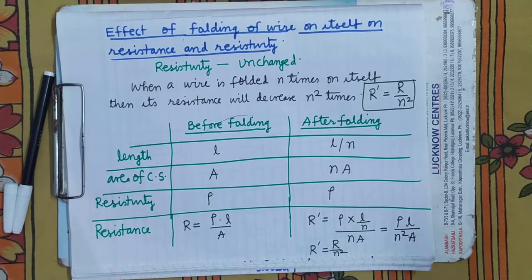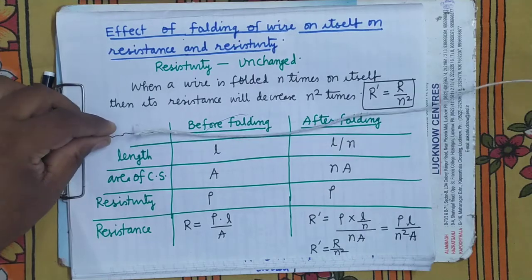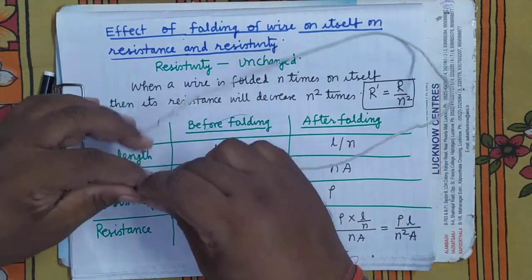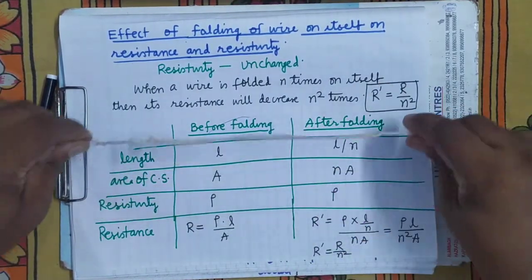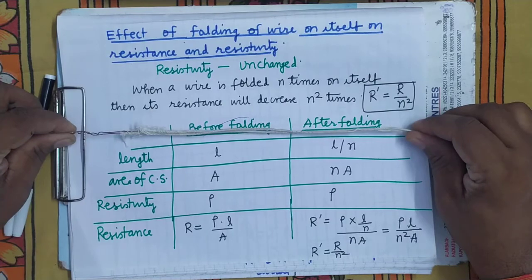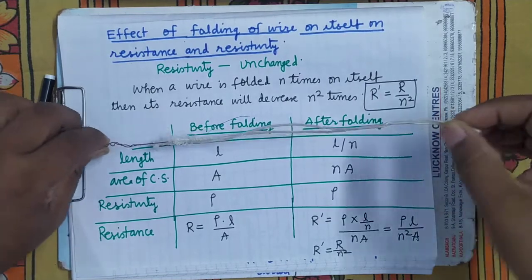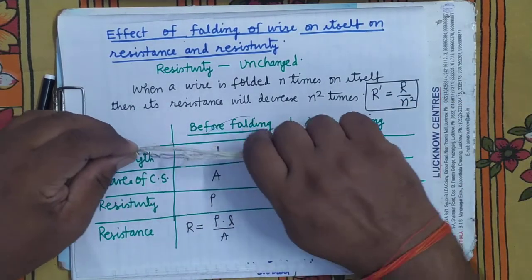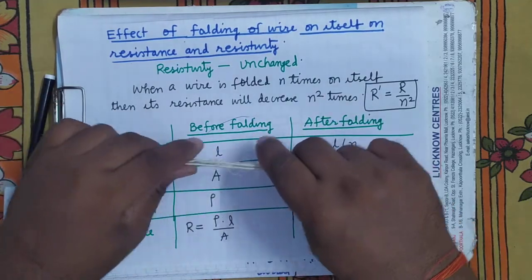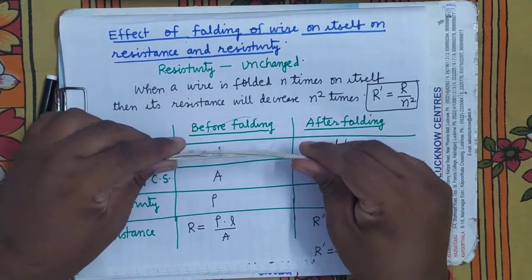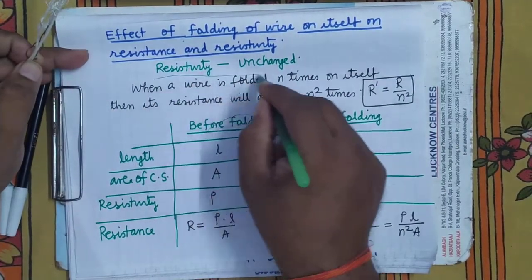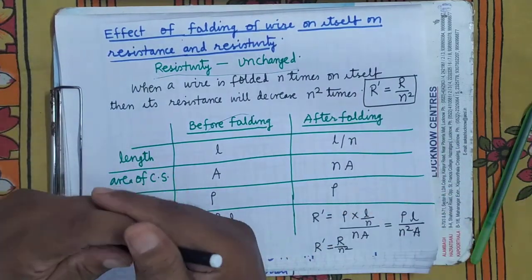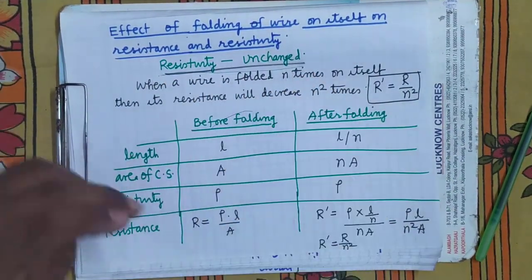If the wire is folded on itself, then what will be the effect on the resistance and resistivity? You can see here, this is a long wire and I have folded it on itself. It's clear. Suppose the wire is of this length. It has been folded over its length, like this. So what will be the effect on the resistivity? There will be no effect on the resistivity, on stretching or on folding.